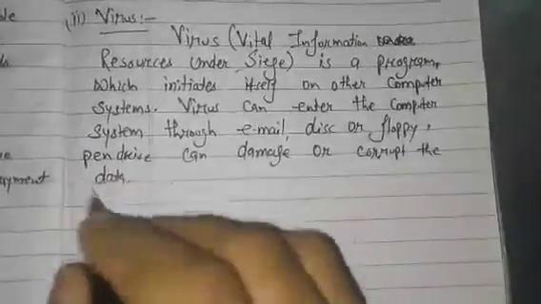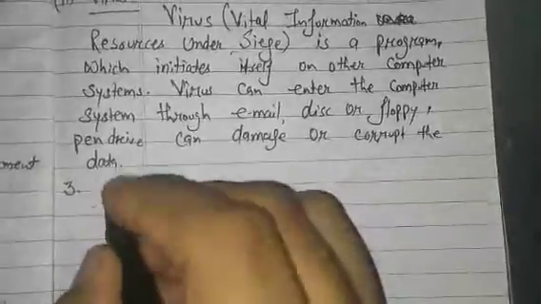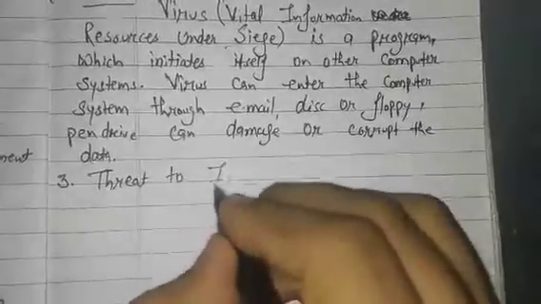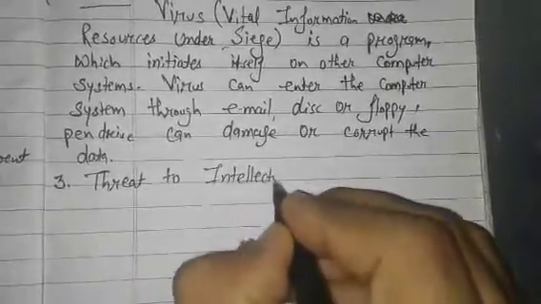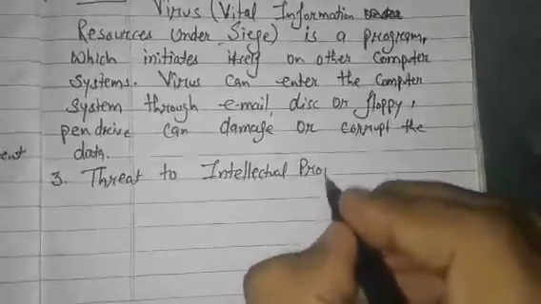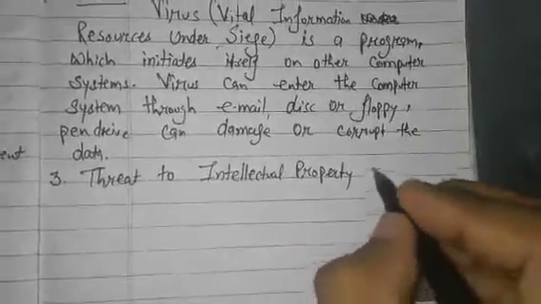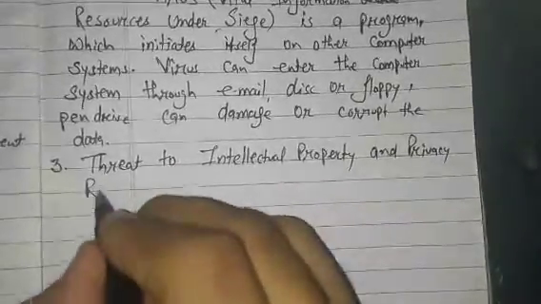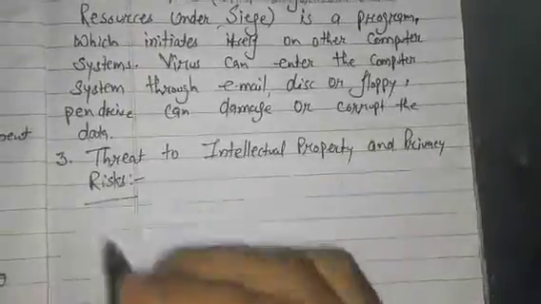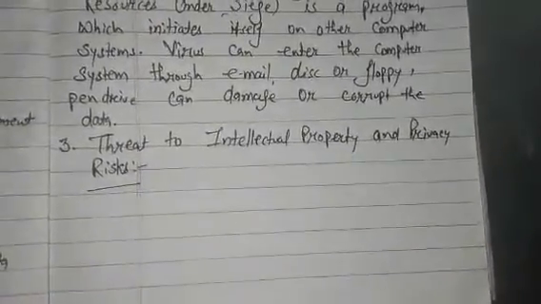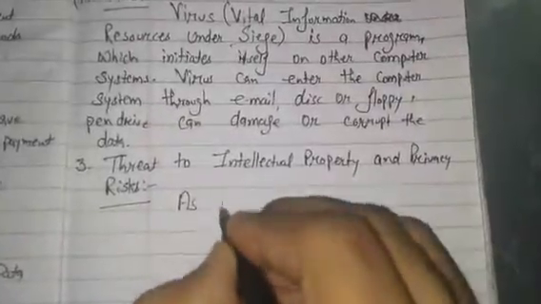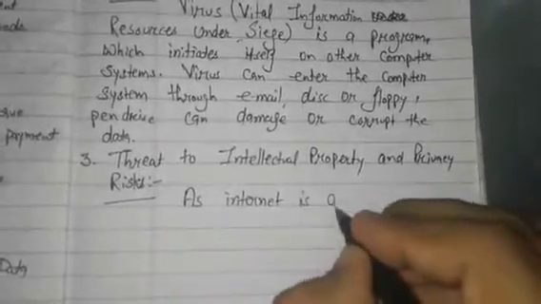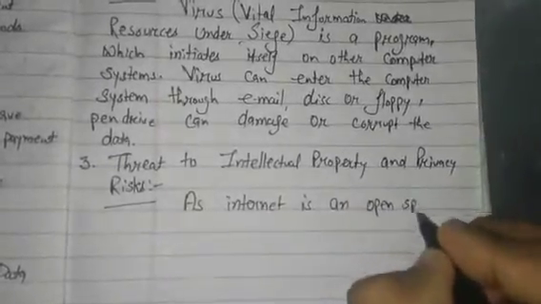Okay, now the third and last point is the threat to intellectual property and privacy risk. You know that your privacy is also at risk, as the internet is an open space.